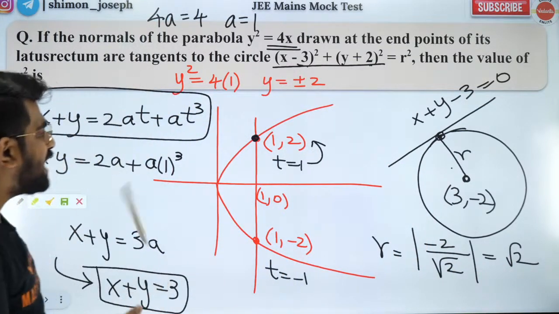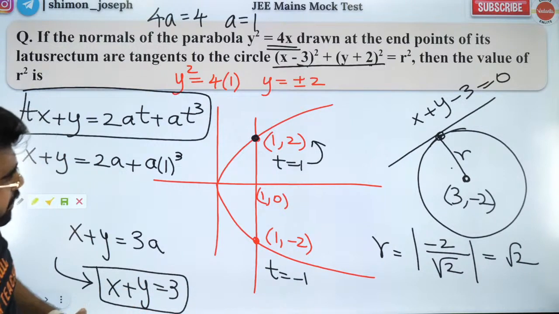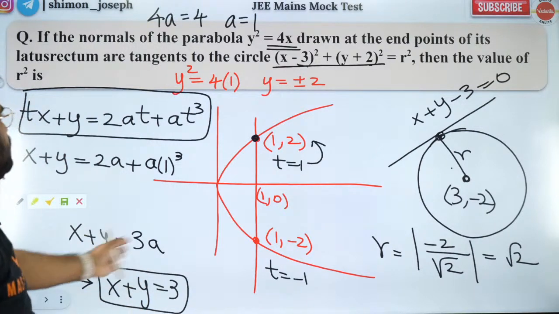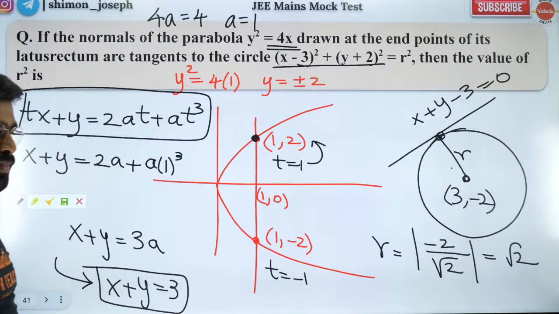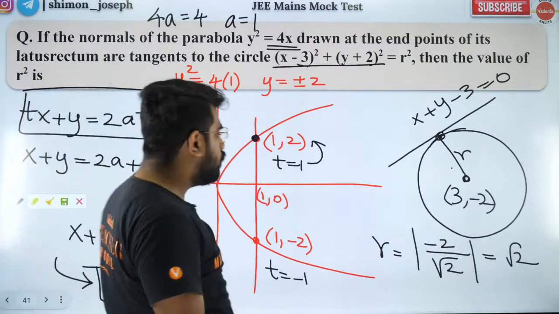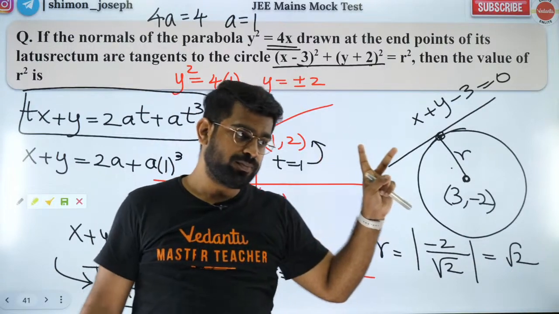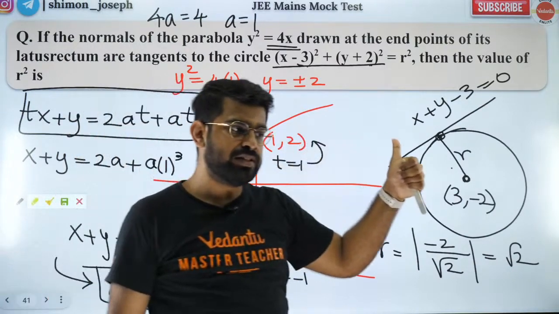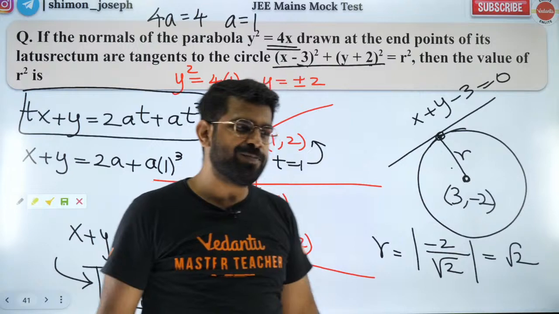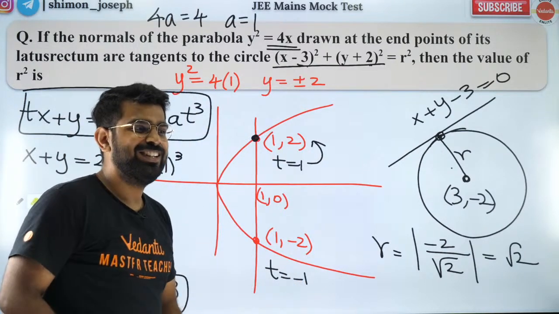Is that right, people? I hope I didn't make any mistake. Please check it. Yeah, that's the way you do it. So the radius is root 2, so r square would be root 2 square, which is 2. Everybody happy with this? Are you all cool with this, my dear boys and girls?